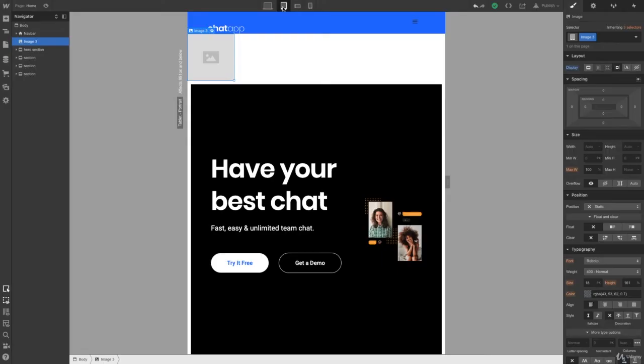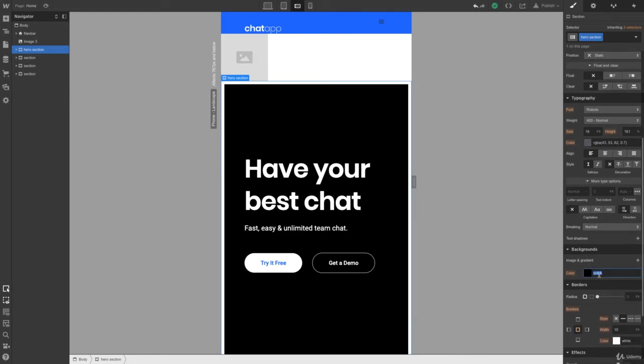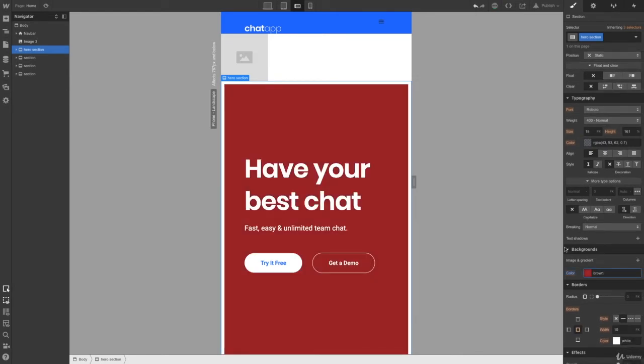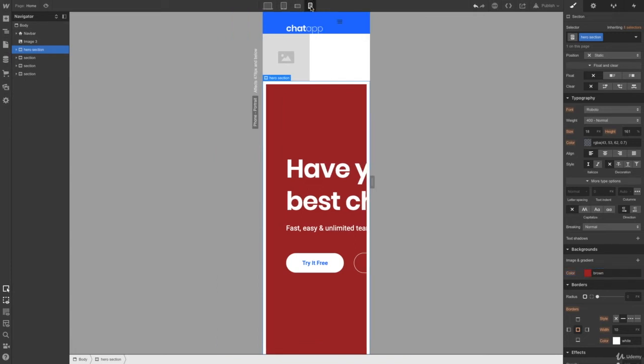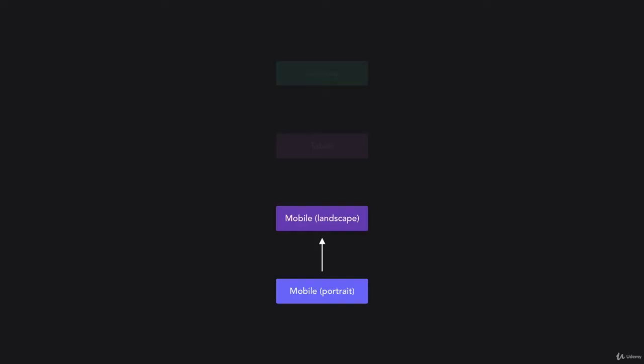Another thing to note about style changes: when you make a change on a tablet, all changes will cascade down to the smallest screen. In other words, mobile landscape and mobile portrait will inherit changes from the tablet, and mobile portrait will inherit changes from mobile landscape. You can override styles on smaller devices, but any changes on smaller devices won't affect bigger devices. This uses the same inheritance hierarchy as classes. Mobile portrait inherits styles from mobile landscape, which in turn inherits its styles from tablet, which inherits styles from desktop.